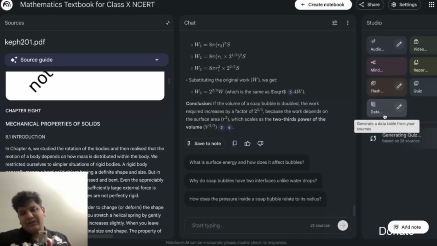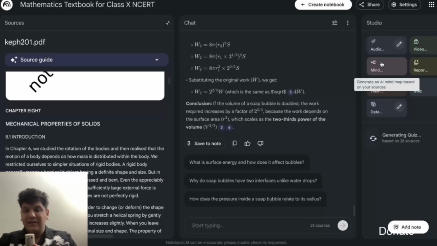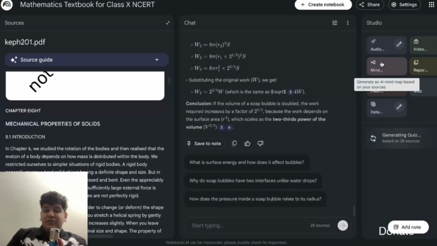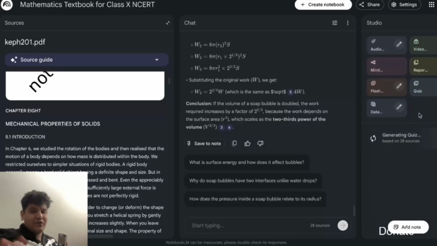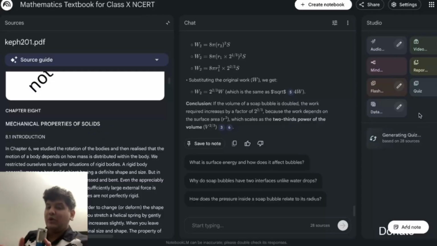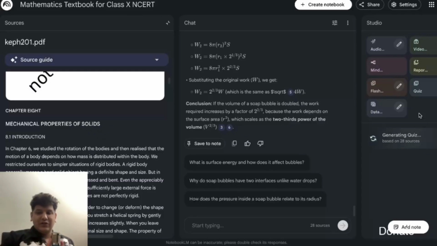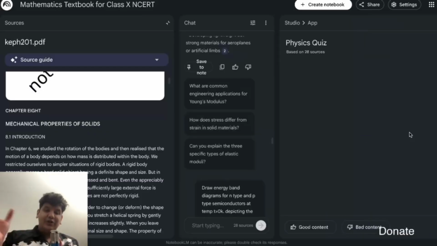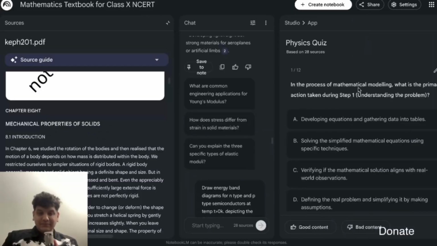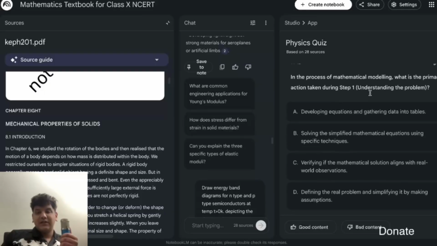Data table is something you don't have to look into. AI mind map based on your sources. Nope, we don't want that, but you can have flashcards and those things. So please do this. In the process of mathematical modeling, what is the primary action taken during step 1?